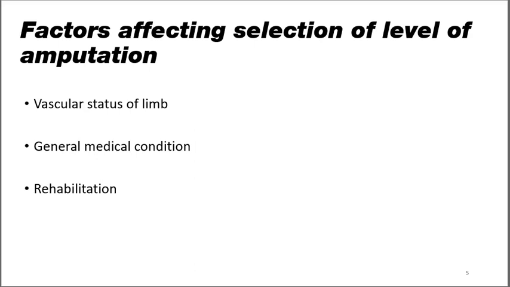Let us discuss the factors affecting selection of level of amputation. The three most important factors which determine the level of amputation are the vascular status of the limb, general medical condition, and third, rehabilitation and function achievement. The most important factor which determines the level of amputation is the function which the individual is going to gain from amputation. However important the function is, other factors take precedence in deciding amputation level, that is the vascular status and general medical condition of the patient.